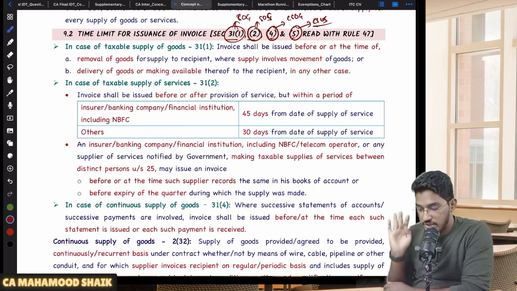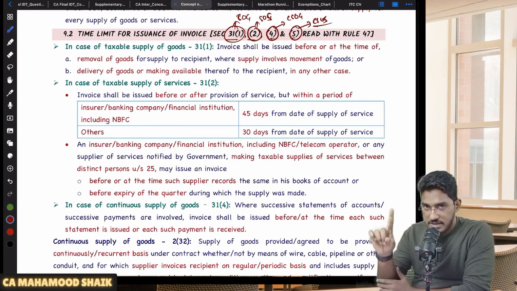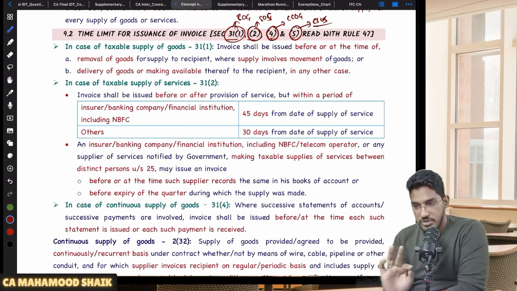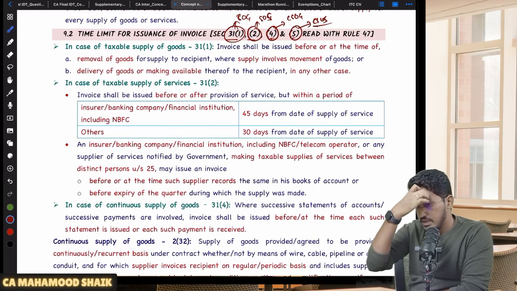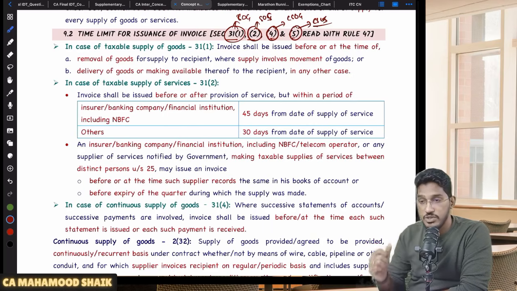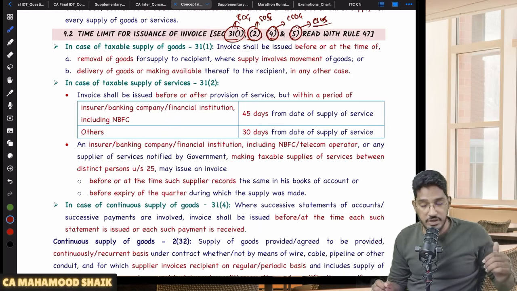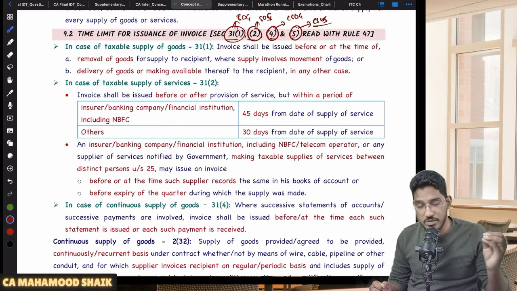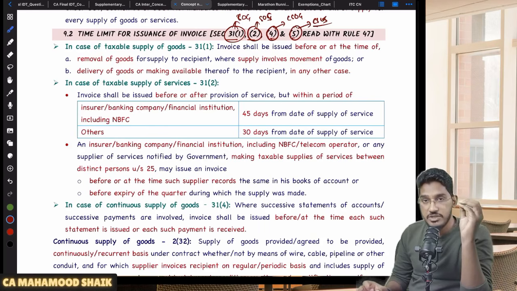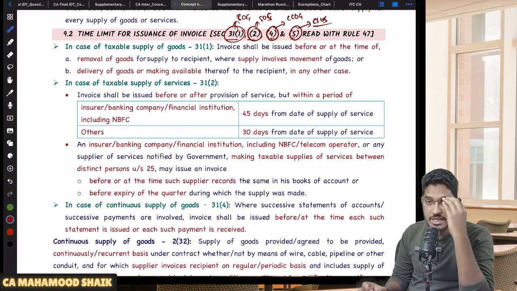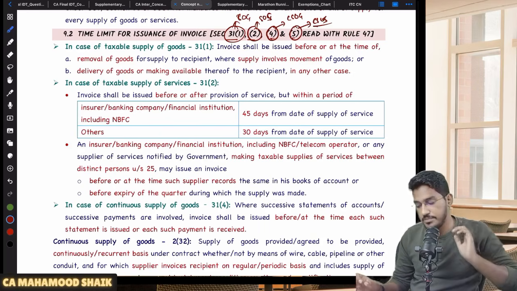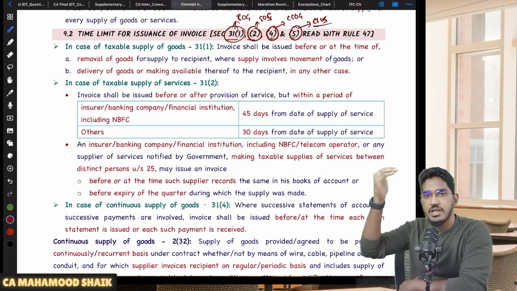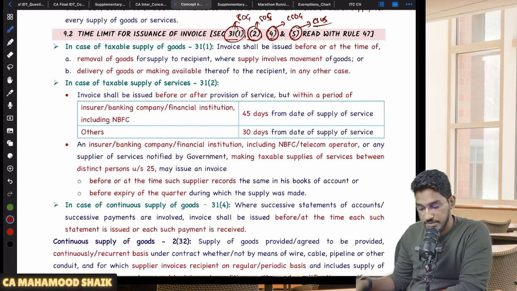So I am going to talk about 4 subsections of section 31. 31 subsection 1, the time limit for issuance of invoice in case of normal supply of goods. Then we have 31 subsection 2, the time limit for issuance of invoice in case of normal supply of services. 31 subsection 4, the time limit in case of continuous supply of goods. 31 subsection 5, the time limit in case of continuous supply of services. Remember it. Why? Because this will have a linkage with the time of supply chapter.